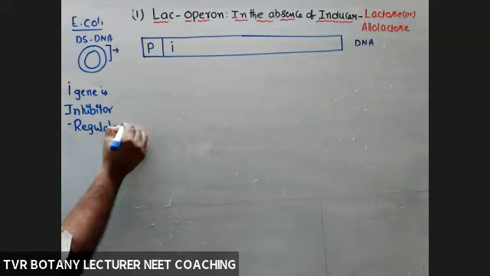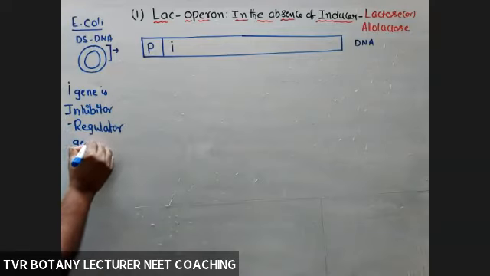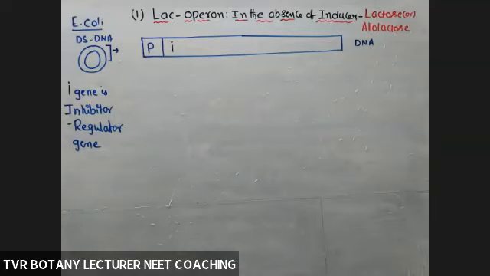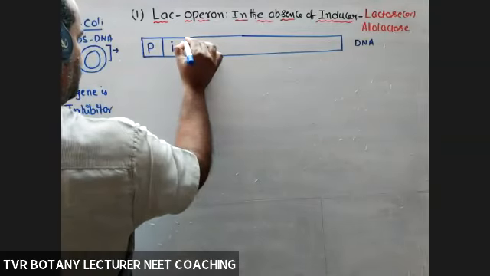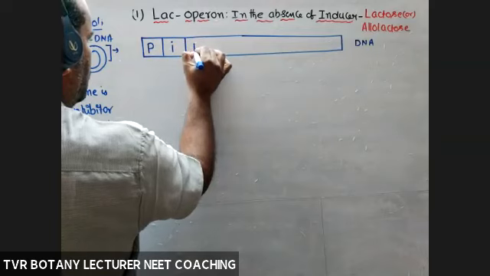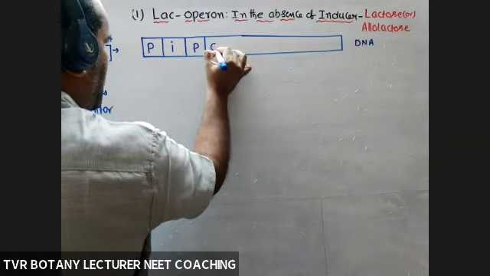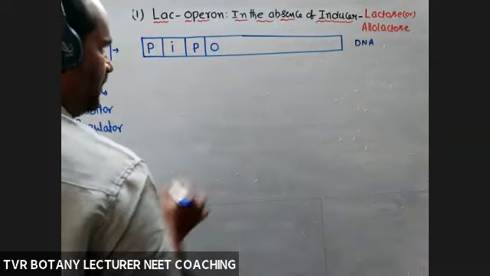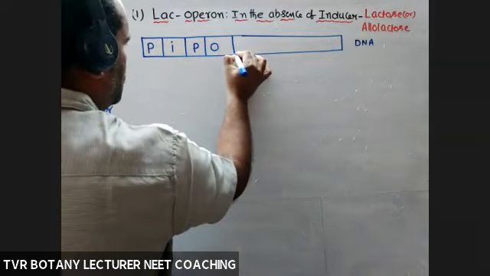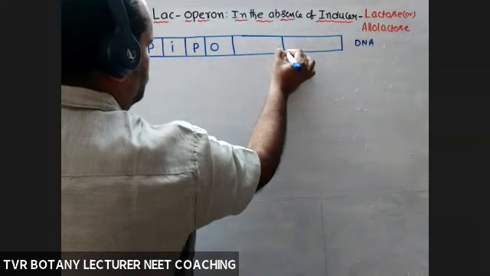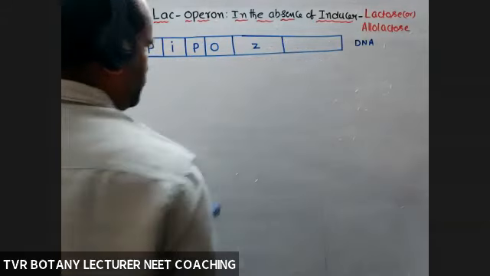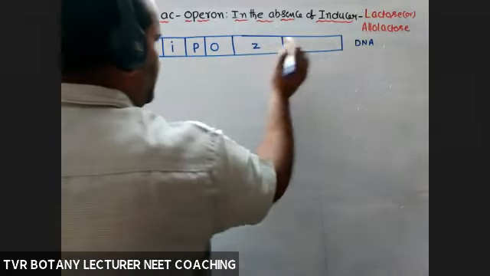Regulatory gene, not inducer. Next, promoter. Next, operator. Next, Z, the lengthiest one.